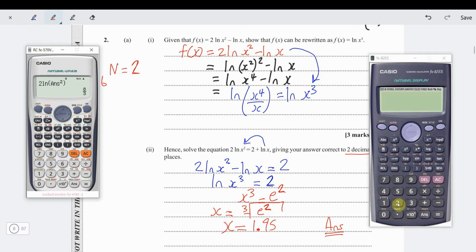Let's work out the right side of the equation on the calculator over here. 2 plus ln the cube root of e squared. And let's see if it's giving us the same thing. If it is, we know we are correct. Of course it is. Wow! Both calculators are giving us the same answer when we put x as the cube root of e squared. So in that case, we know that we solved it correctly.